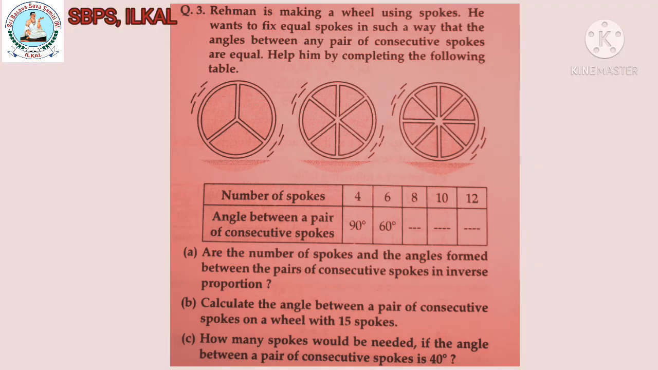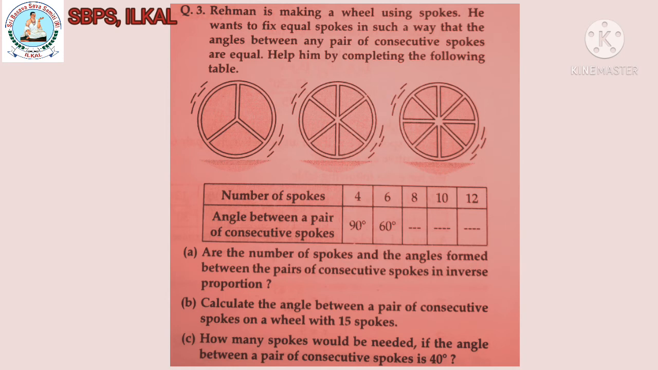Third question. Rahman is making a wheel using spokes. He wants to fix equal spokes in such a way that the angles between any pair of consecutive spokes are equal. Help him by completing the following table. And then you have to answer these questions.